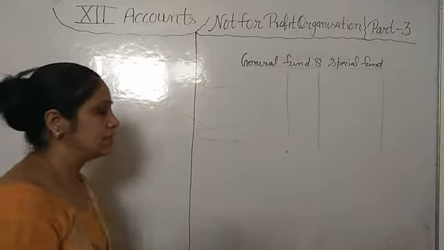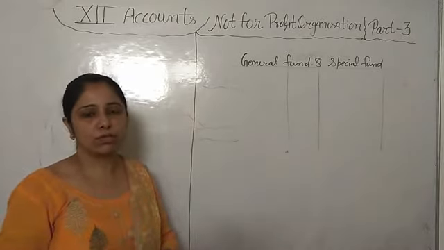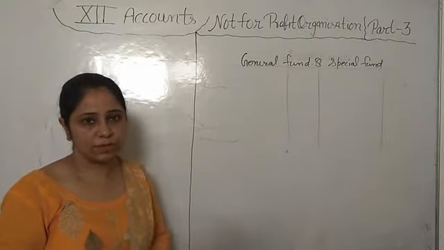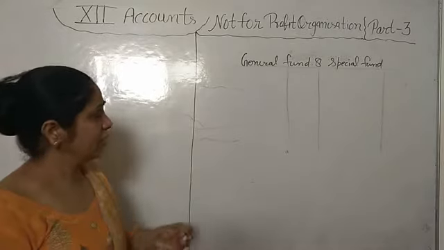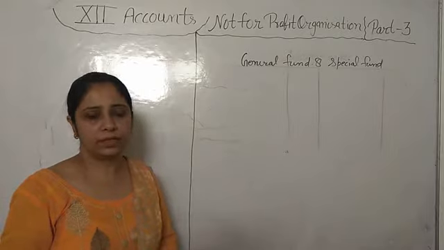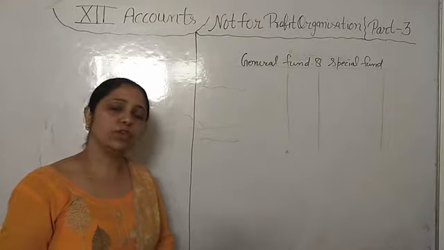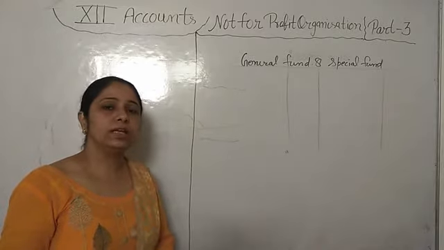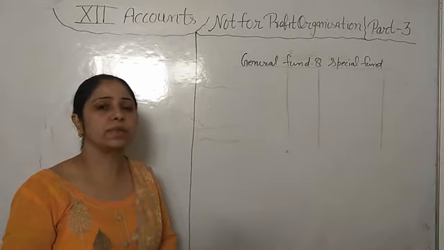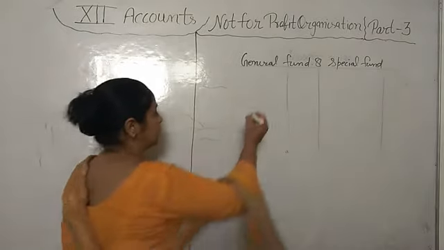Like any minister will come and say, I will give you 1 lakh rupees for the improvement of sports in your club. So that money we will transfer to the sports fund. If a minister says my money will be used for the tournament, then we will transfer that money to the tournament fund. If any tournament expense arises, we will withdraw money from that tournament fund only. We will not write that tournament expense in the income and expenditure account. Fine.